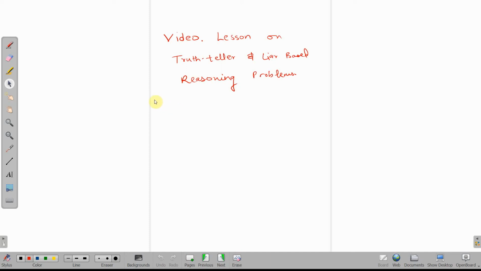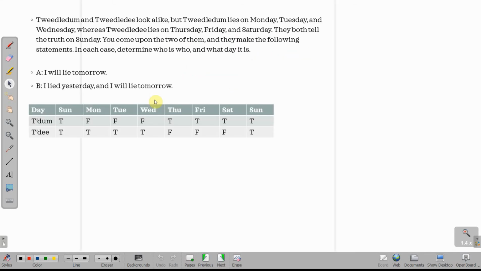Hi everyone. So let's look at the doubts shared by one of the students and see how we can solve truth teller and liar based reasoning problems. Okay. So this is the problem that we had been given.